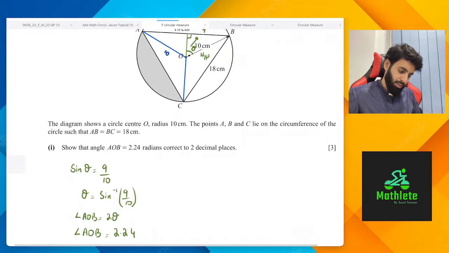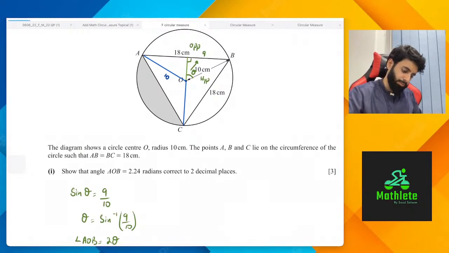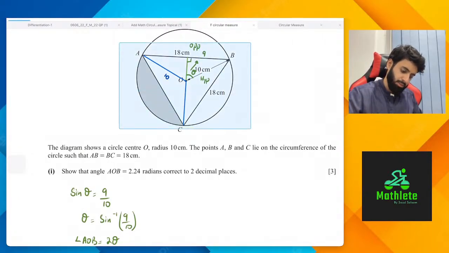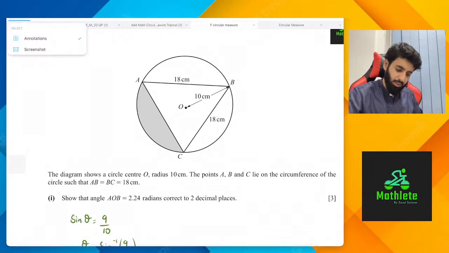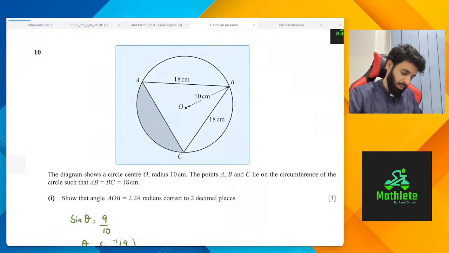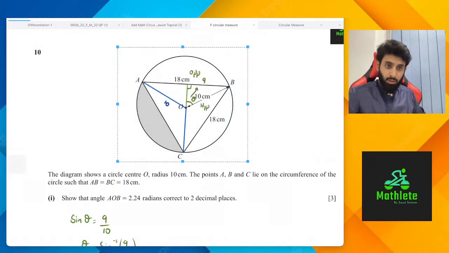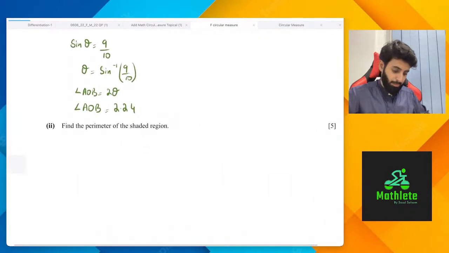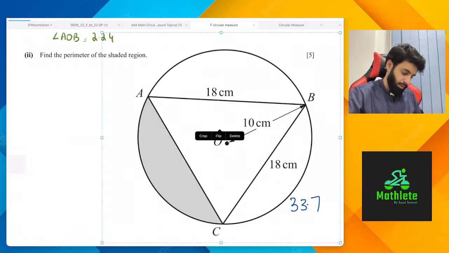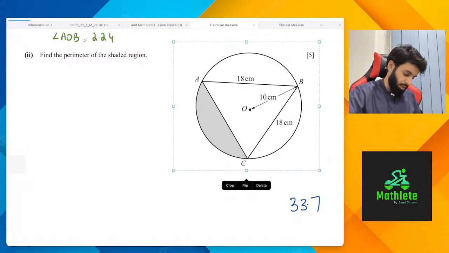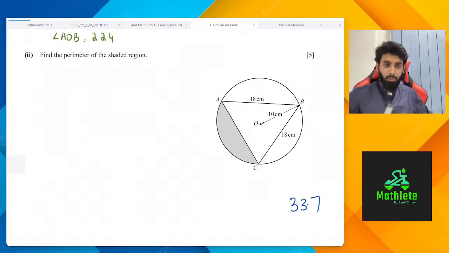Find the perimeter of the shaded region. Let's clear this mess up and let's try and brainstorm. Do not give me the final answer, do not start off with calculations, and please do not take this approach in the exam either. Let's brainstorm and see what we're going to do in order to find the perimeter of the shaded region. Tell me what lengths am I going to consider and add.